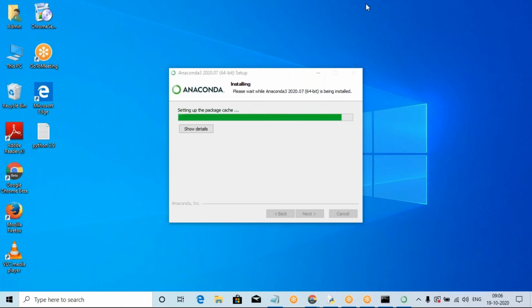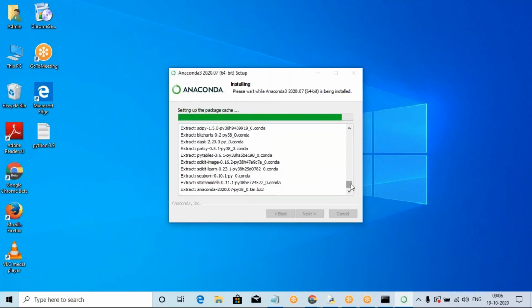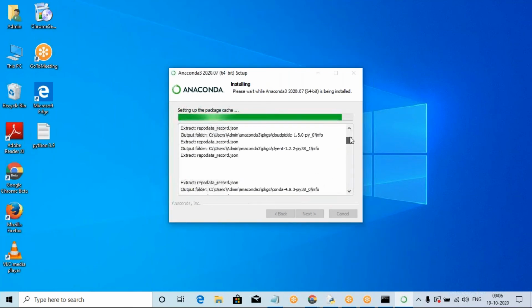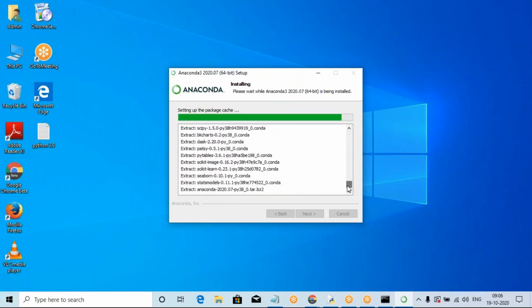So here, please observe this one. All these buttons are disabled. The Back button is disabled because of the installation process. The Next button is disabled. The Cancel button is disabled. All these buttons are disabled. You can show the details also, or these are the files included in your laptop.